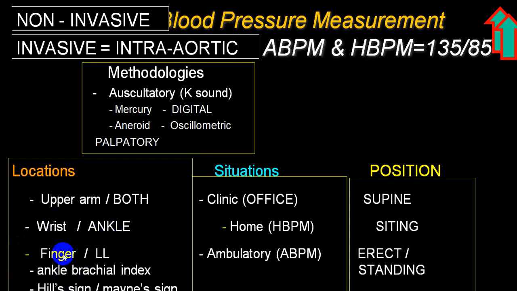You can have an instrument which can measure the blood pressure by putting it over the finger or over the lower limb. These are all the different technologies by which you can measure the blood pressure. While comparing the difference between upper and lower extremity, you can demonstrate Hill's sign and Mann's sign. We'll discuss that in the chapter on blood pressure and hypertension.